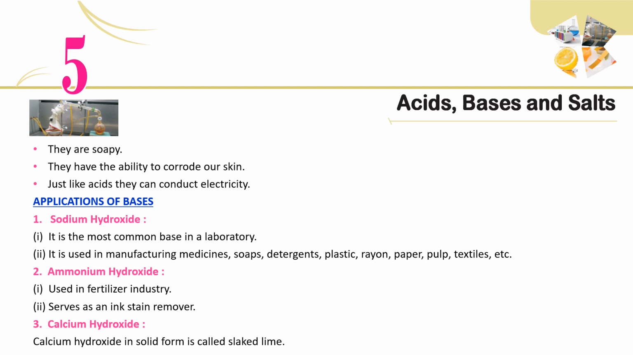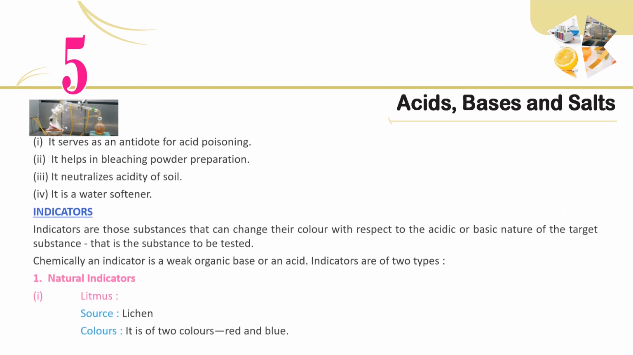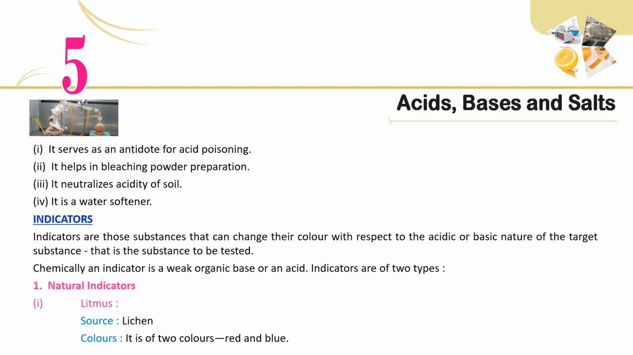2. Ammonium hydroxide. 1. Used in fertilizer industry. 2. Serves as an ink stain remover. 3. Calcium hydroxide. Calcium hydroxide in solid form is called slaked lime. 1. It serves as an antidote for acid poisoning. 2. It helps in bleaching powder preparation. 3. It neutralizes acidity of soil. 4. It is a water softener.